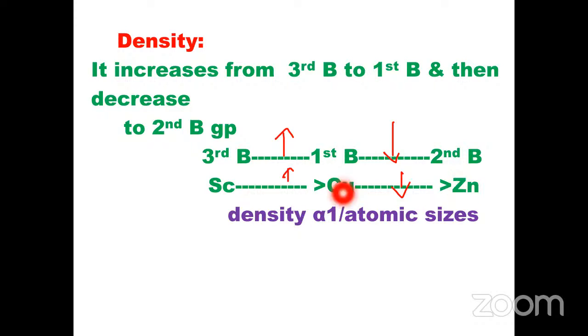From copper to zinc, the density decreases because the density is inversely proportional to the atomic size. Inverse proportionality means that if the atomic size increases, the density decreases, and if the density increases, the atomic size decreases. That is the relation between density and atomic size.